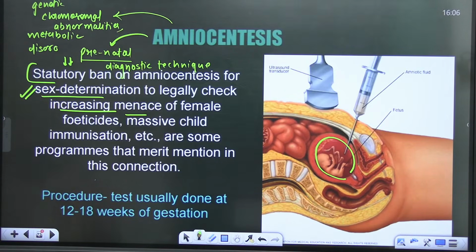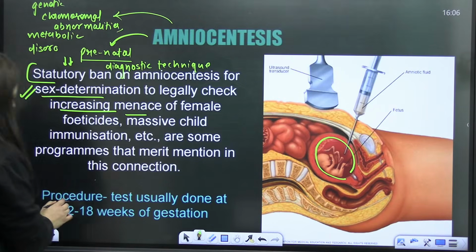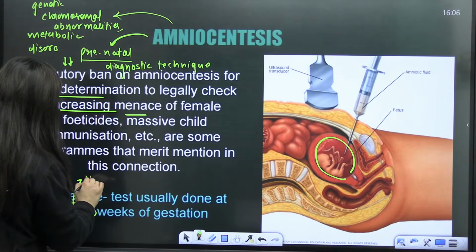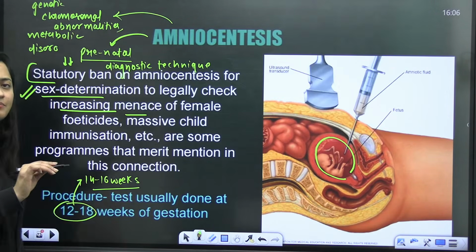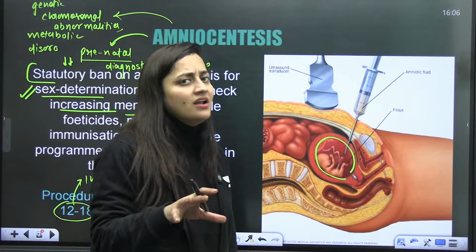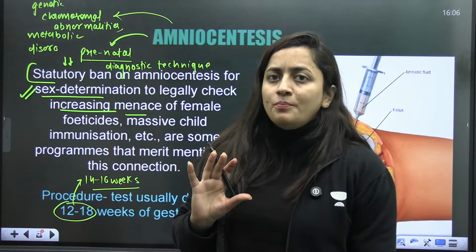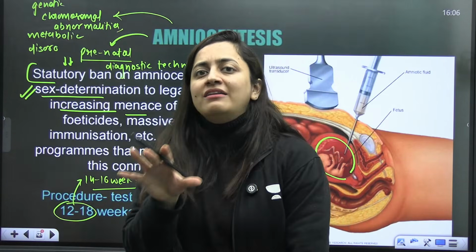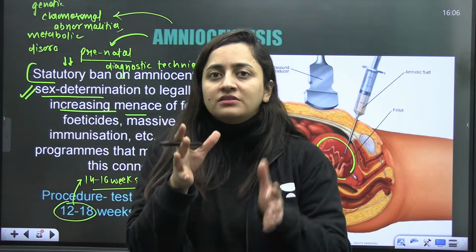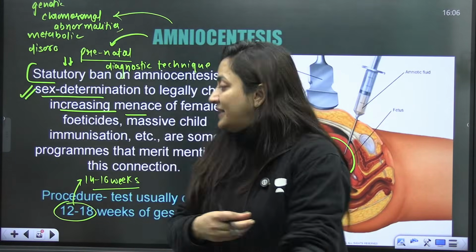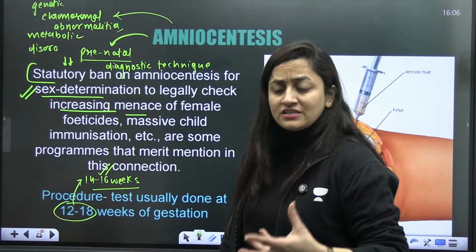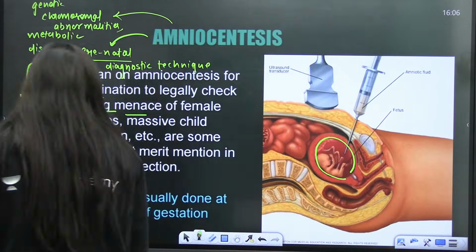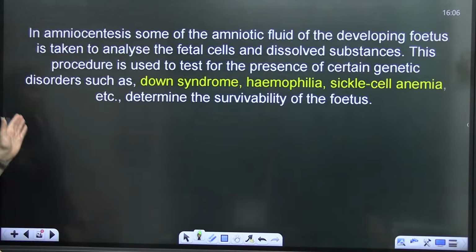Usually it is done somewhere in between, at about 12 to 18 weeks of gestation. In some literature, 14 to 16 weeks is also given. You know that our gestation period is 9 months. Weeks 0 to 12, or about 3 months, is the first trimester. So this test is performed within that time period.